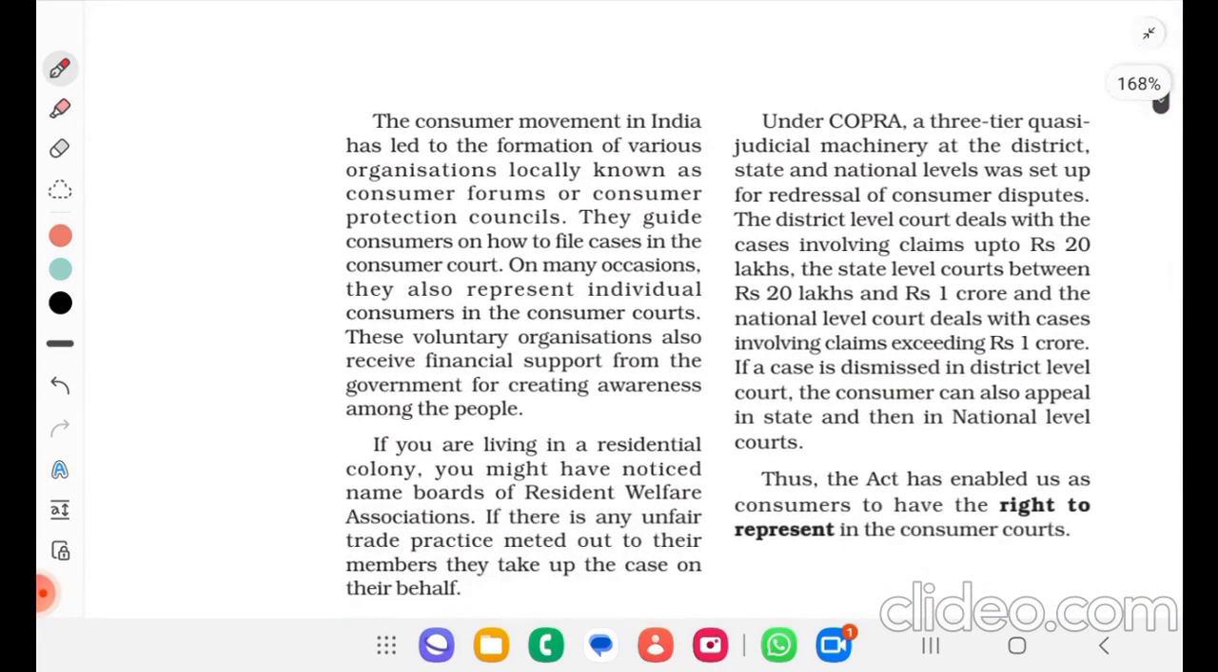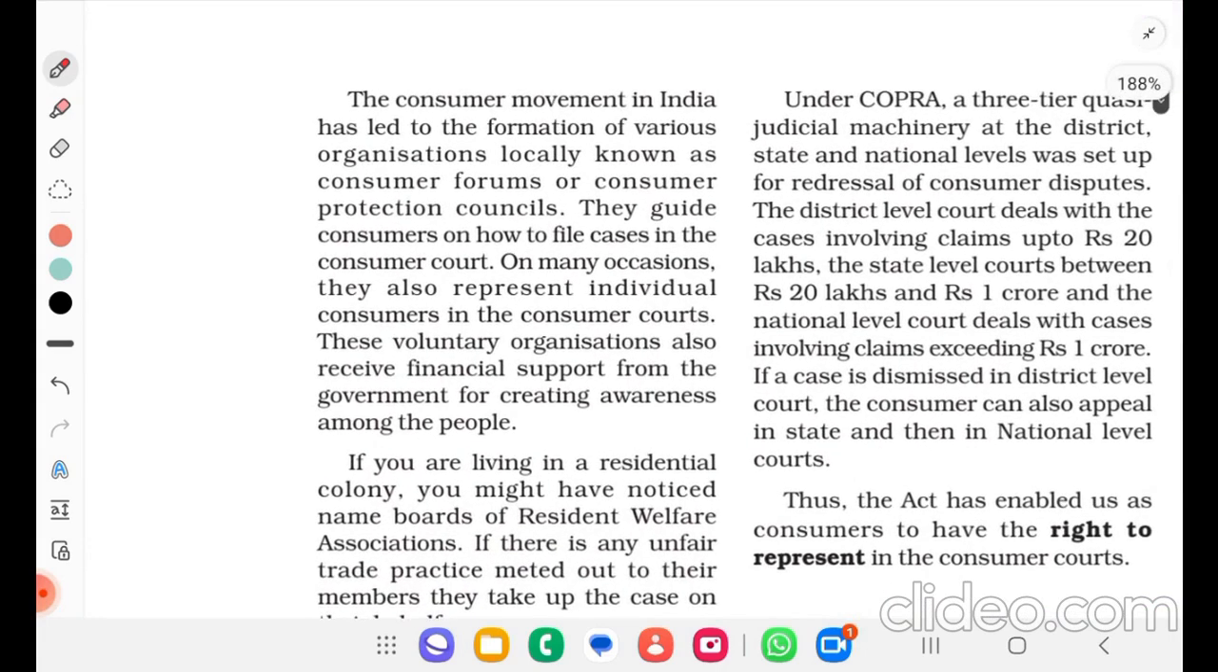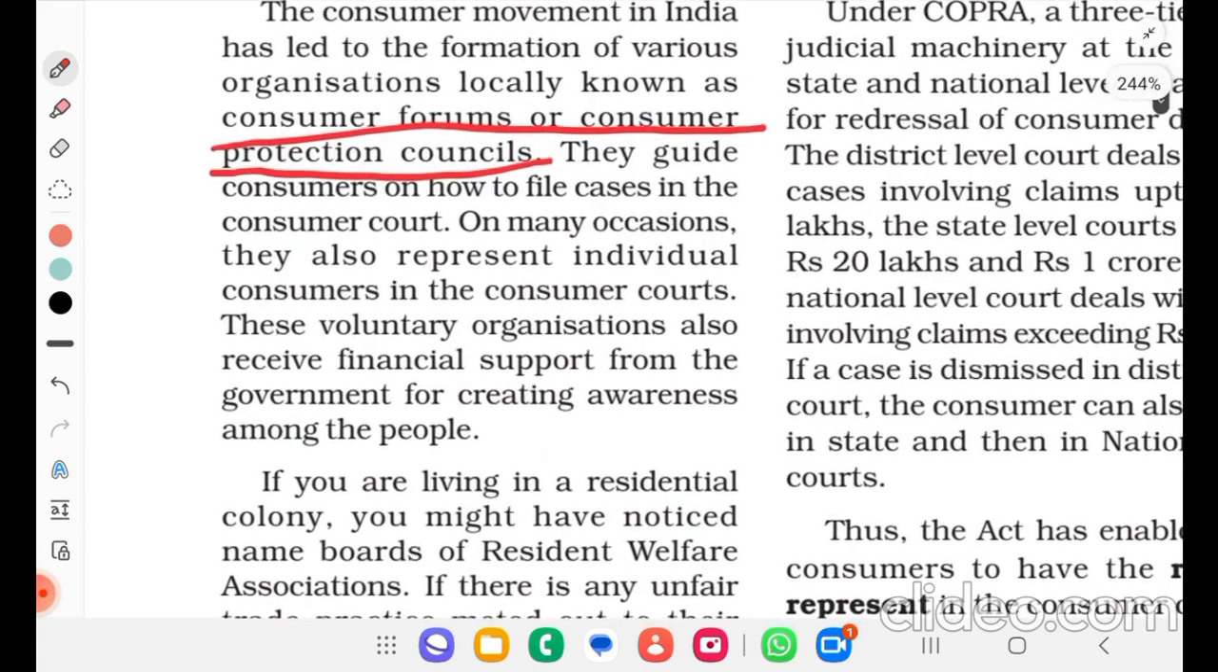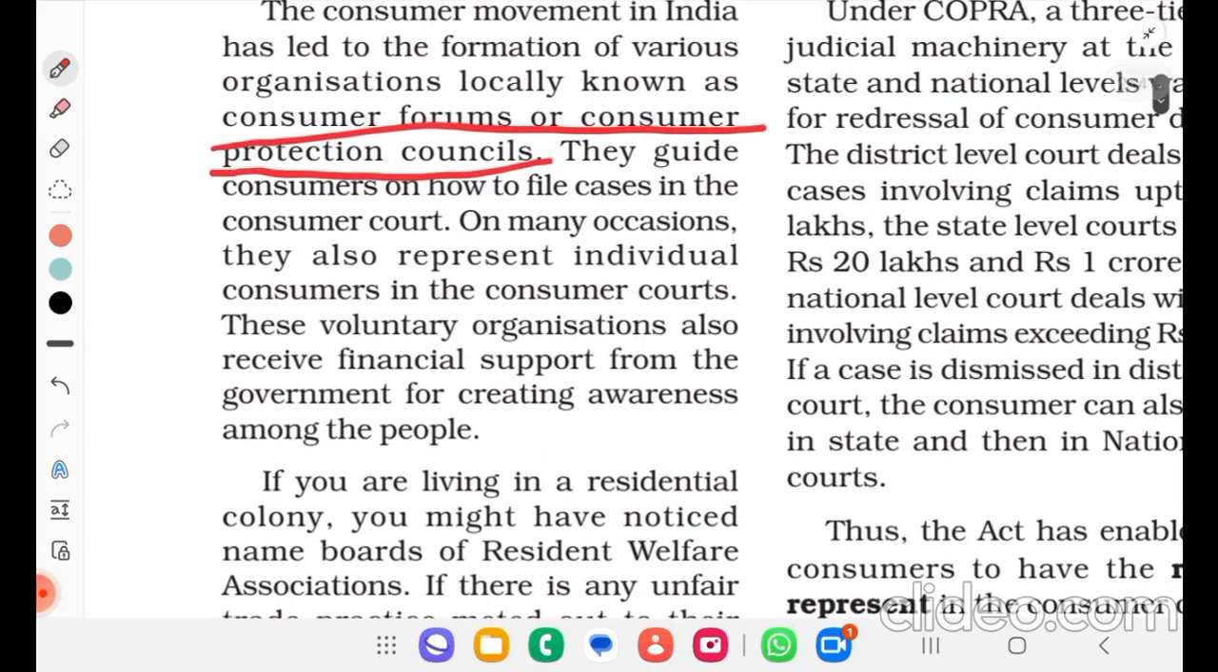So the consumer movement in India has led to the formation of various organizations locally known as consumer forums or consumer protection councils. They guide consumers on how to file cases in a consumer court. On many occasions, they also represent individual consumers in the consumer courts. These voluntary organizations also receive financial support from the government for creating awareness among the people.